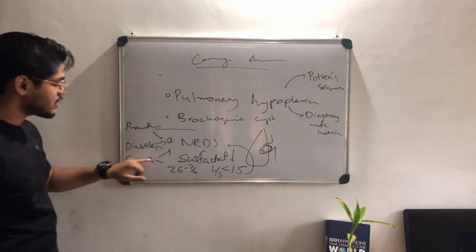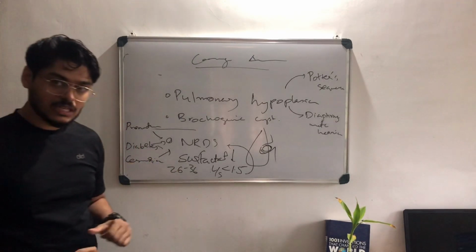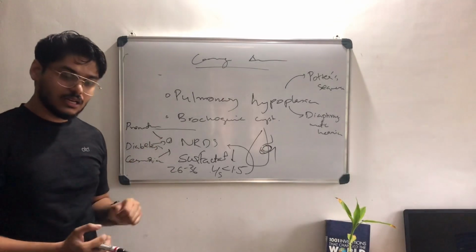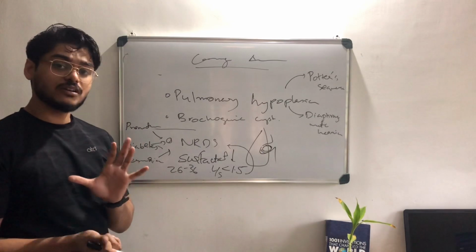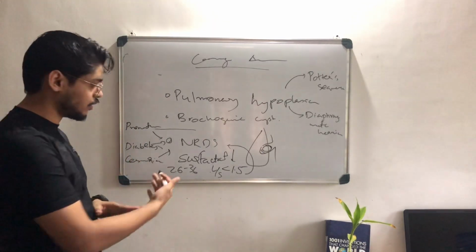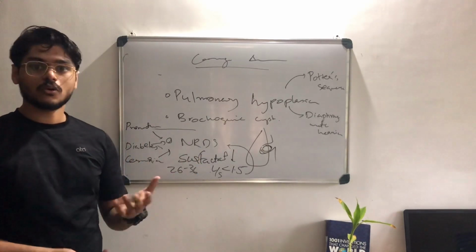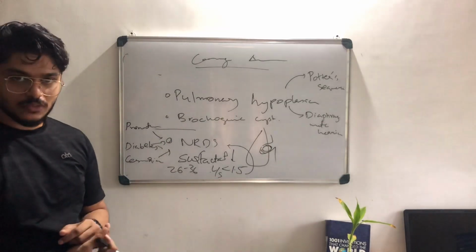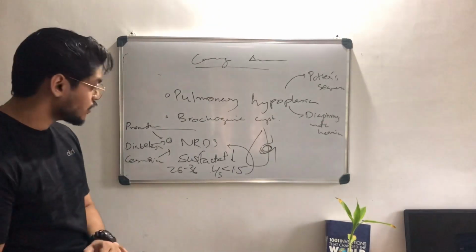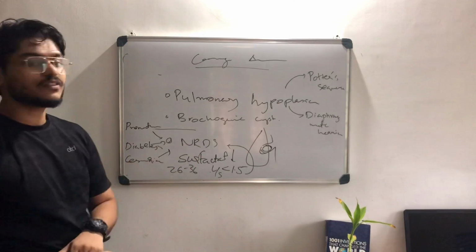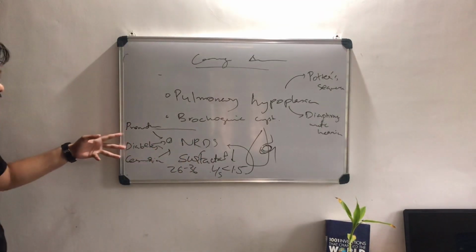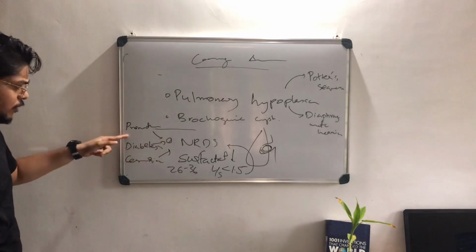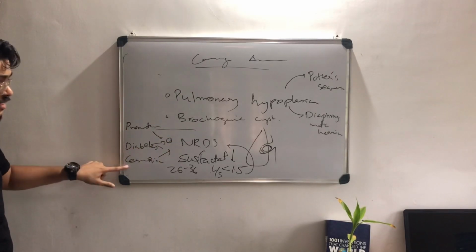If there is a cesarean birth, there will be less compression, and if there is less compression, there will be less production of cortisol. We know that for surfactant production we need glucocorticoids and cortisol. If it's reduced, we'll have reduced surfactant production, so that will lead to NRDS. So there are 3 risk factors for NRDS: premature birth, diabetes of mother, cesarean birth.